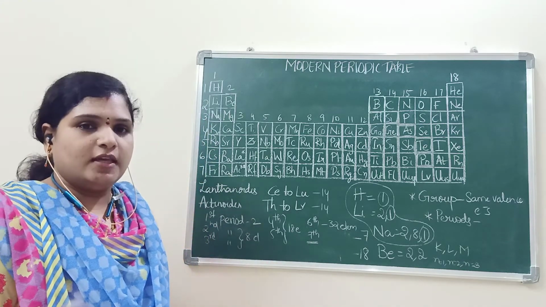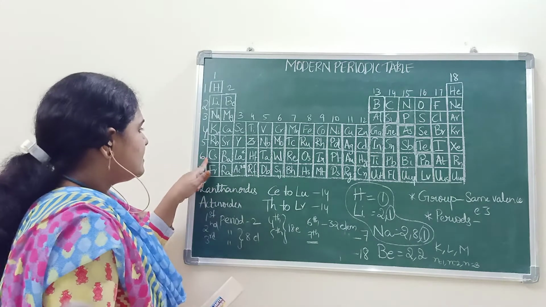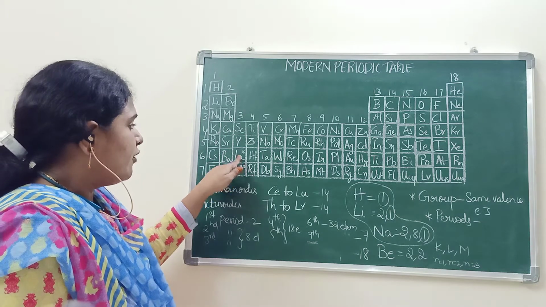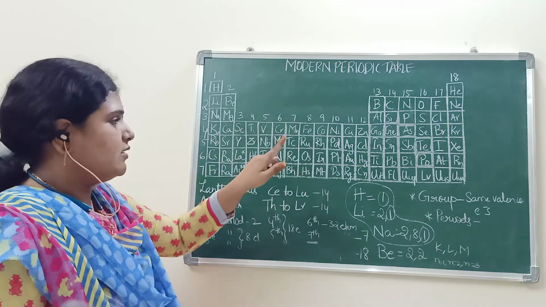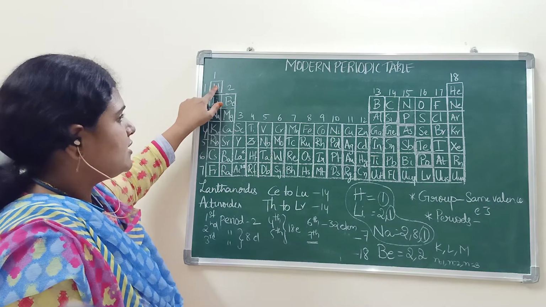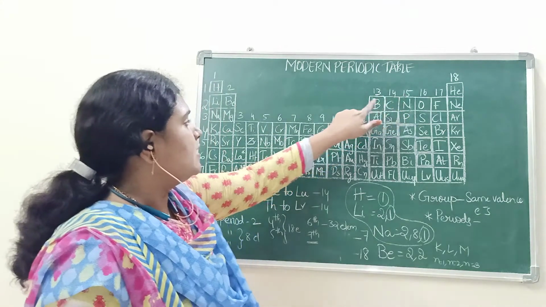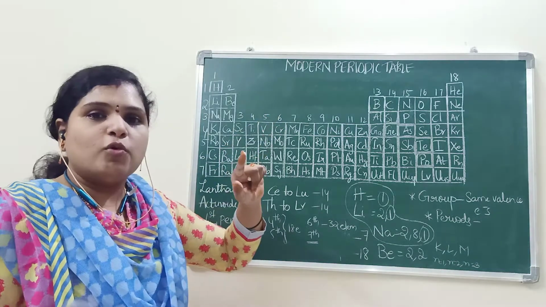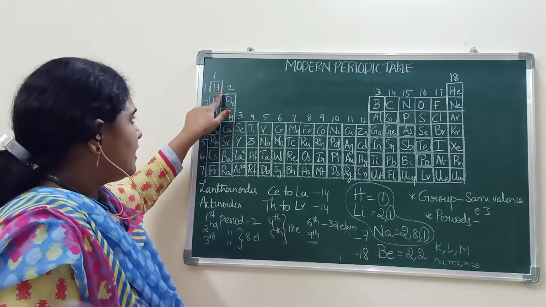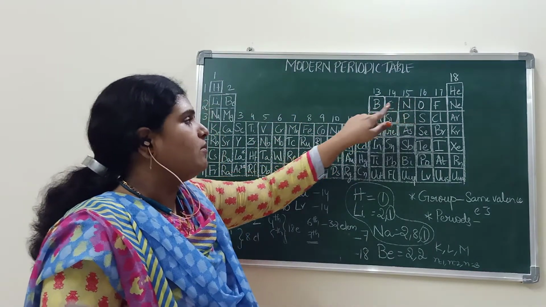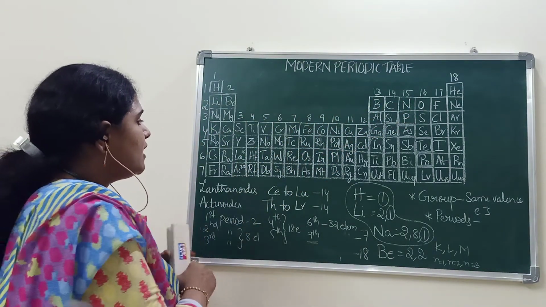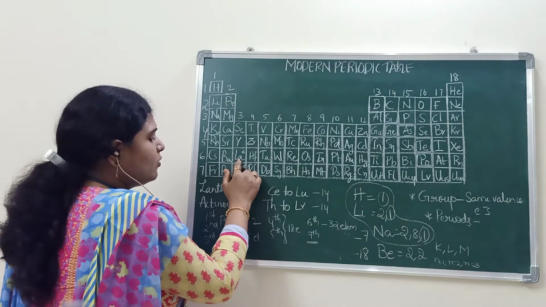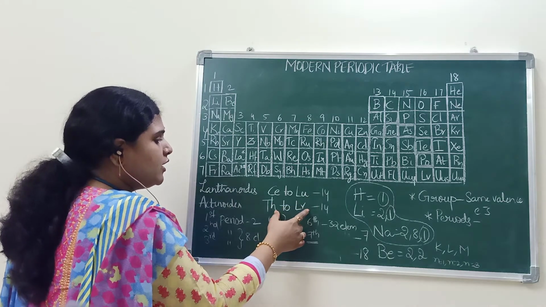In the sixth period only, there is another group, the F block elements. Remember easily: S block elements, P block elements, D block elements. It will become more advanced later. Simply remember, these are S block elements, these are P block elements, these are D block elements. And in between, here only, again 14 elements are there.